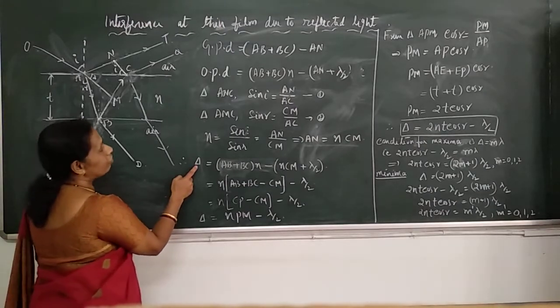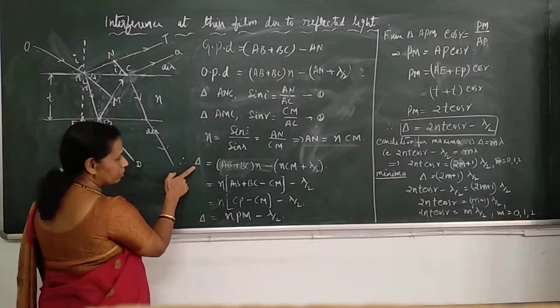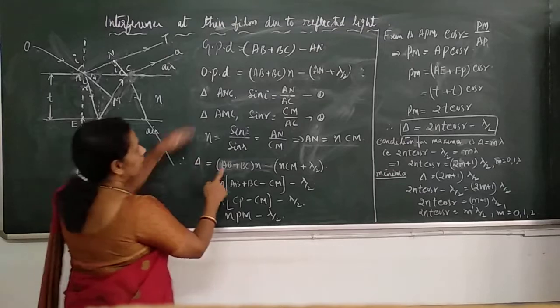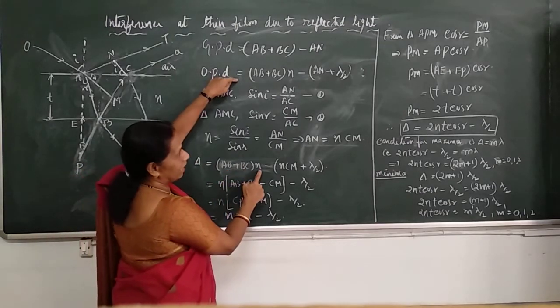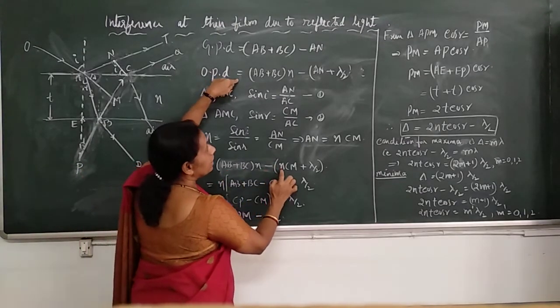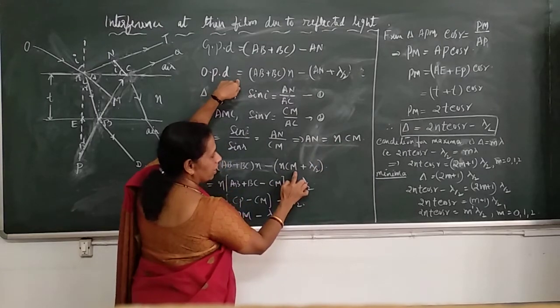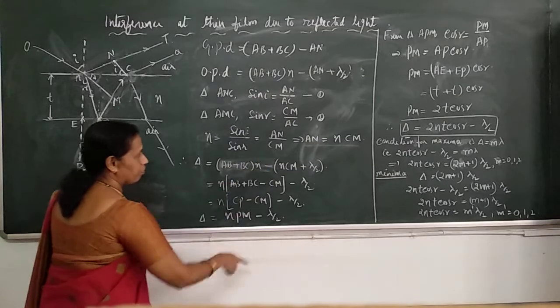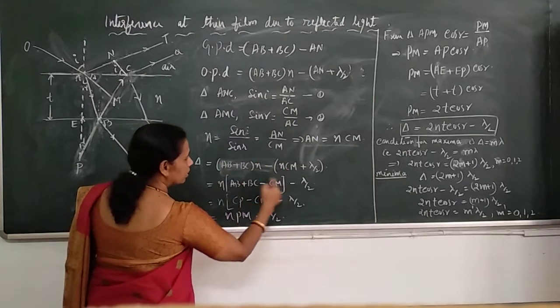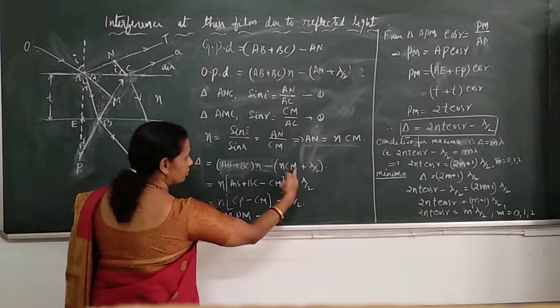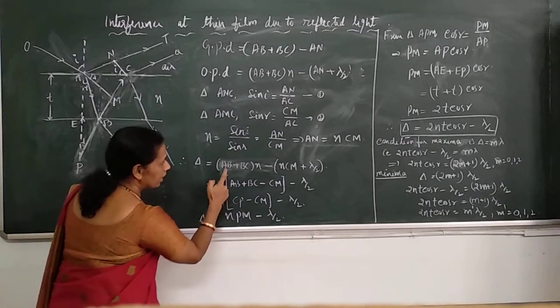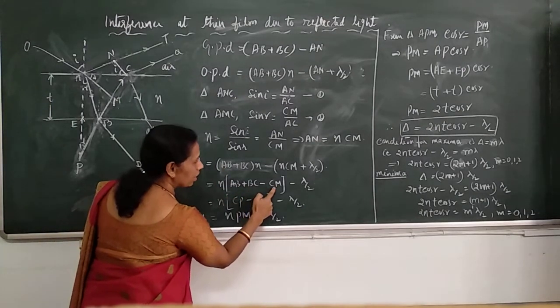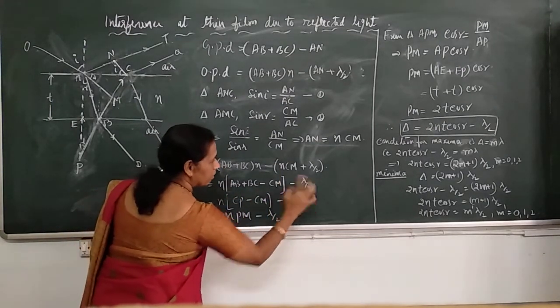Therefore, the optical path difference, which we denote by the symbol delta, is given by AB plus BC into N as it is, minus AN substituted as N CM, plus the extra path lambda by 2. Simplify. Here, all these terms have N as the coefficient. Keep N outside: N into AB plus BC minus CM inside the bracket, plus lambda by 2.